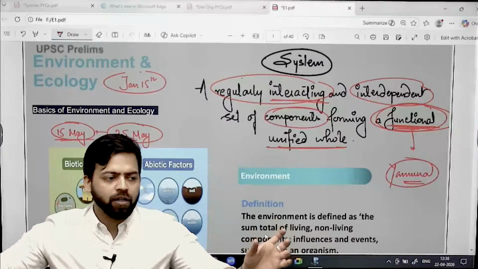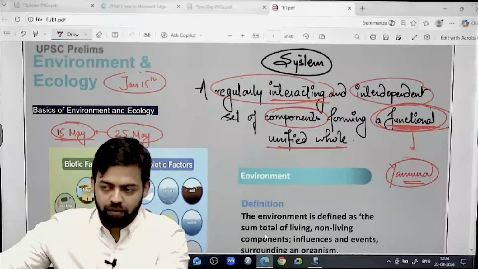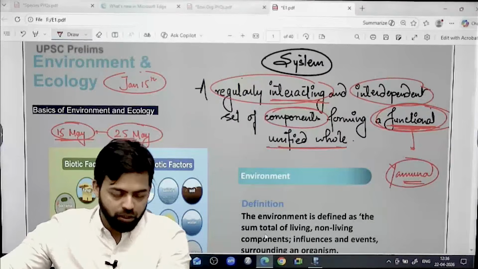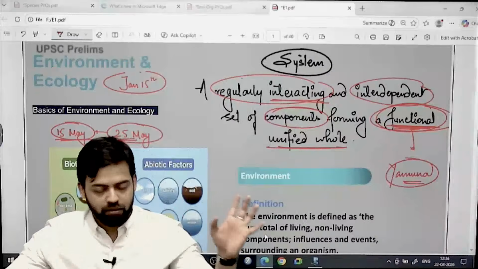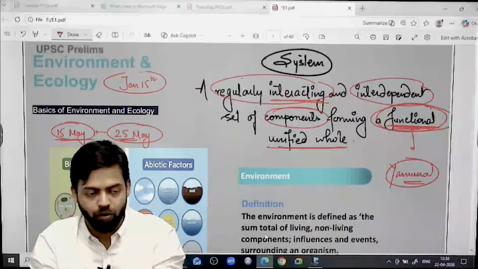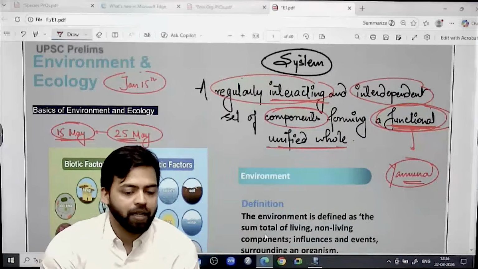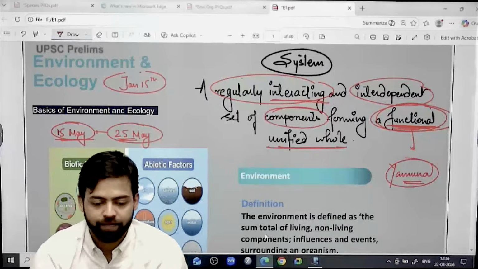In non-living things, air, water, climate, the edaphic factor, soil, rainfall, temperature, humidity, whatever you want to say. So a set of non-living things and a set of living things are interacting, and this is forming a functionally unified whole. That is to be considered as environment.